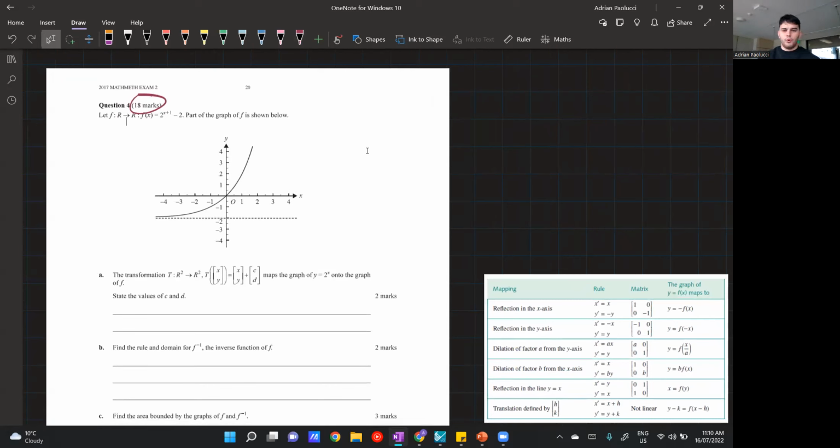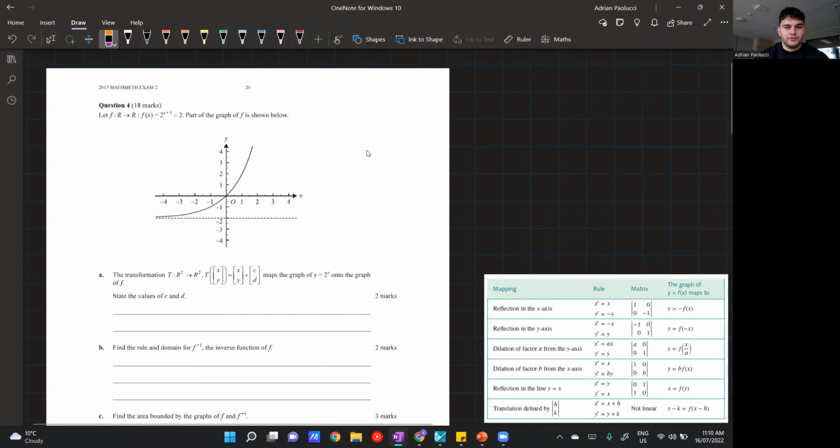But I think just as importantly, I'm going to show you how to structure your working out, and give any tips, marking distributions, and things like that. So just little things that your teacher might not go over in class. Obviously, your teacher should go over the theory, but also how to answer questions, how to use your calculator, how much working out is required. I think those things are also really important as well.